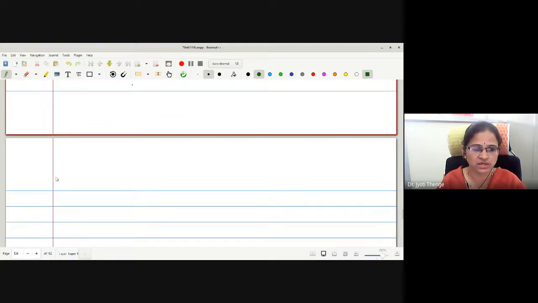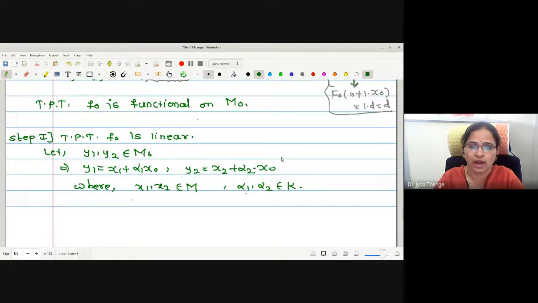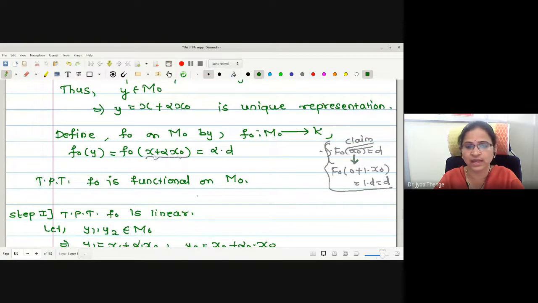Now what should I consider? A linear combination of y1 and y2. Consider, for any delta in K, F naught of y1 plus delta y2. Y1 we have defined as x1 plus alpha 1 X naught, and delta times x2 plus alpha 2 X naught. If I look at the definition, x plus alpha x naught is defined as alpha into d.